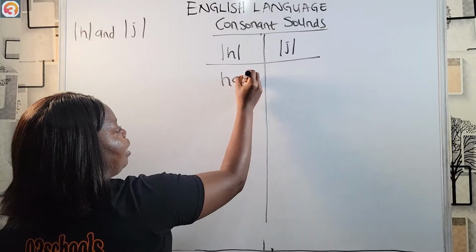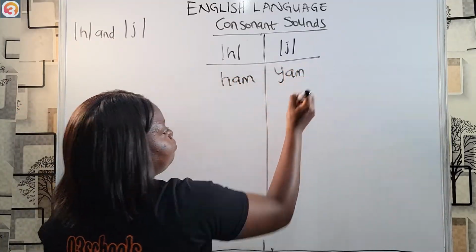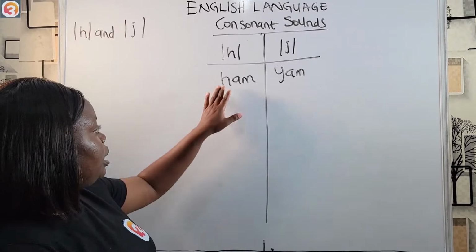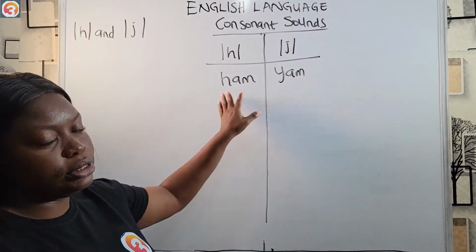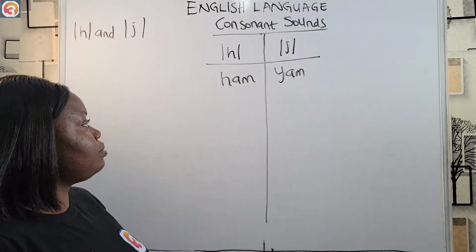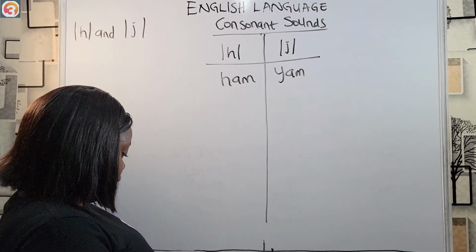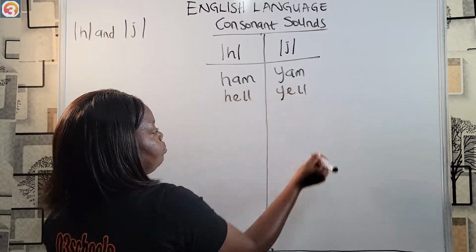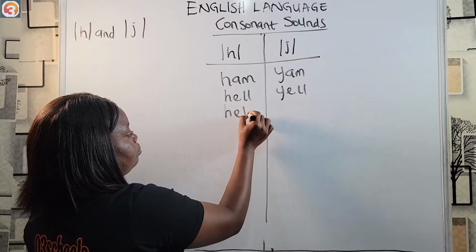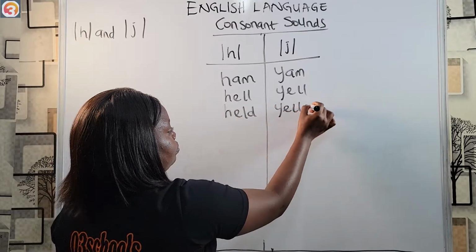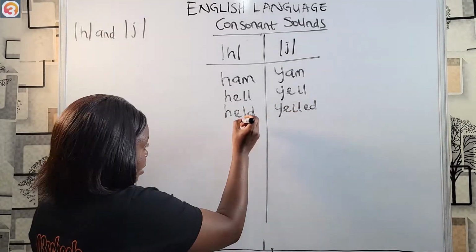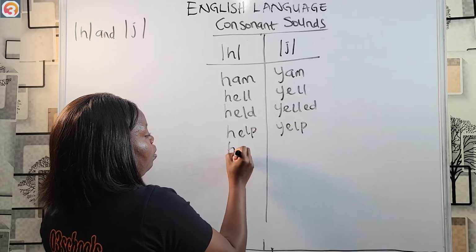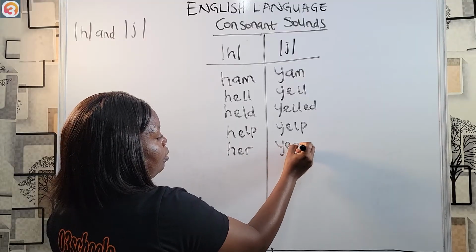Example here where we have ham, we have yam here. So the only difference between these two words is in the consonant sounds they start with. The beginning consonant sound. That's where the difference is. That's minimal pairs. Hell, yell, held, yelled. I have other examples like help, yelp, her, year,